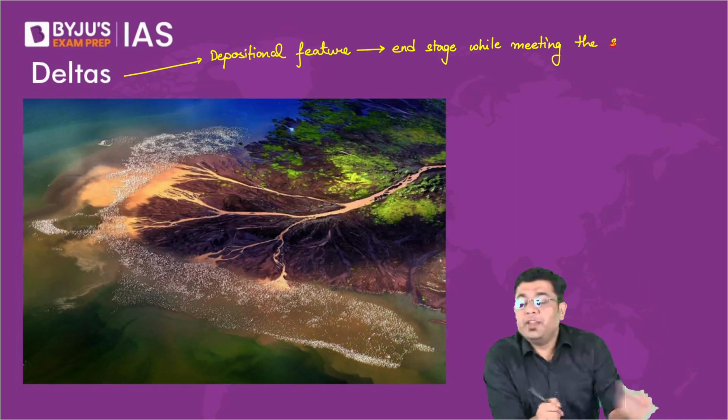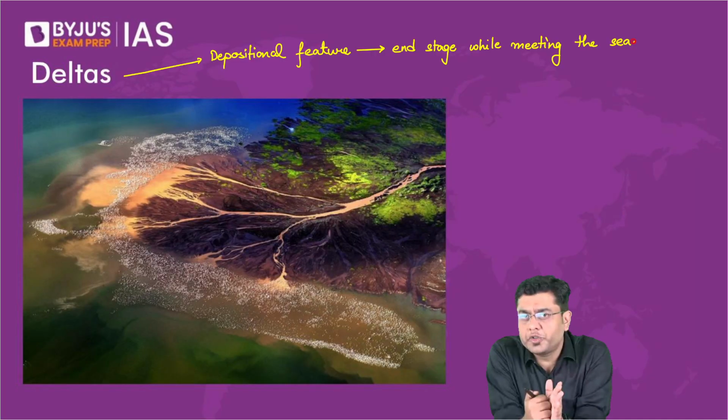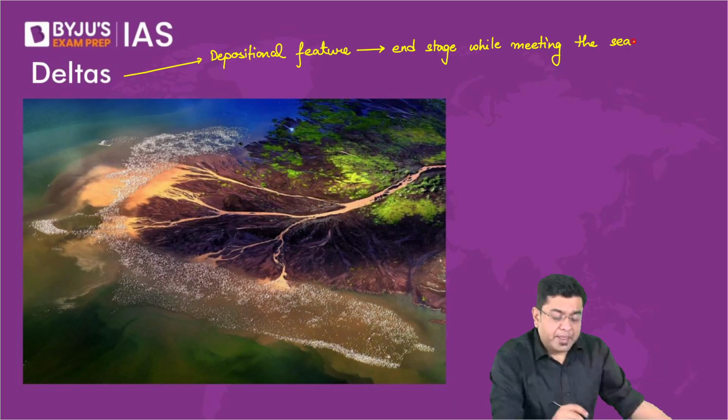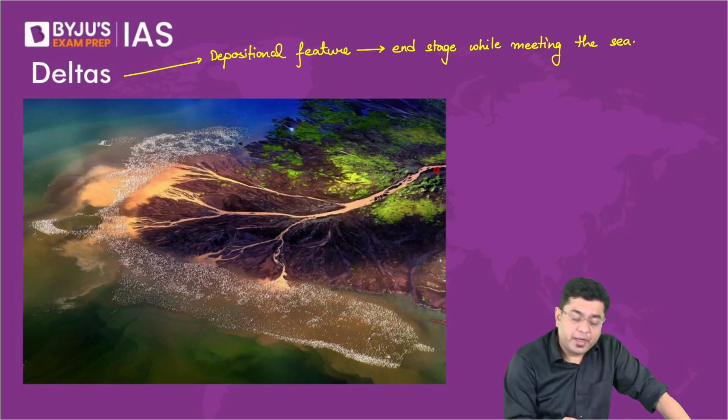Okay. Now, in this case, while the river tries to meet the sea or empty itself into the sea, what will happen to its speed? Reduce to zero, because on one side you have the force of the sea, on the other side you have the river which is moving. So the speed will be reduced significantly, almost to zero. So when the speed is reduced to zero, what will happen? Anything and everything will get deposited here, isn't it? Everything will get deposited. So as the materials start getting deposited, observe, this is the river, this is the flow of the river, everything.